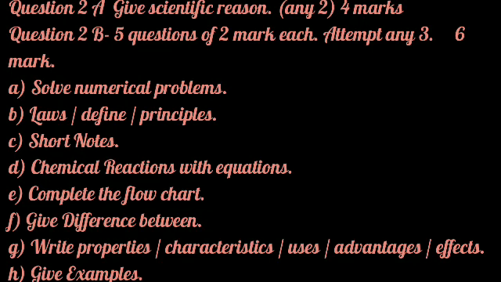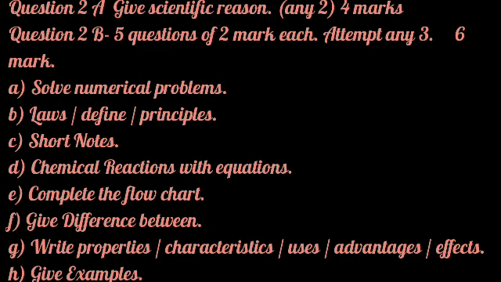Next is give difference between. In that, you have to write a minimum of 4 different points. These points should be totally independent, not dependent on each other. Next is write properties, characteristics, uses, advantages, effects. All this you have to write down. A minimum of 4 sentences is expected in this.